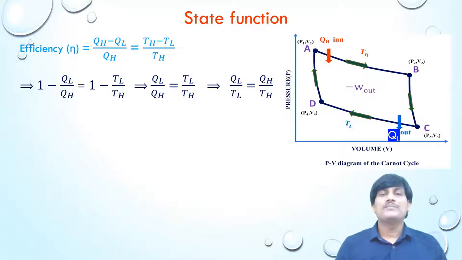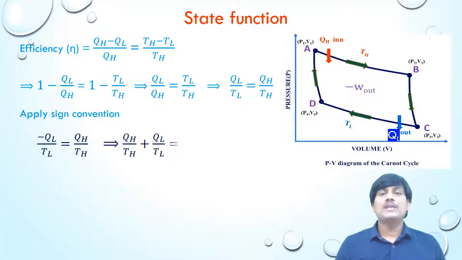That implies QL by TL is equal to QH by TH. When you apply sign convention, for QH the sign is positive and for QL the sign is negative. So the equation will be minus QL by TL is equal to plus QH by TH. That implies QH by TH plus QL by TL is equal to 0.